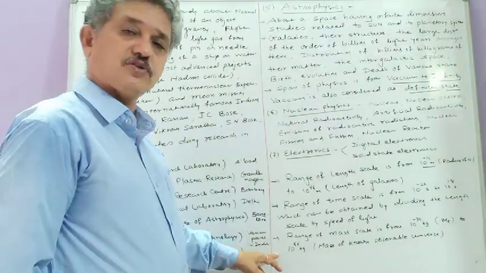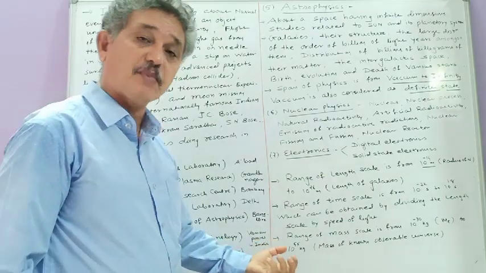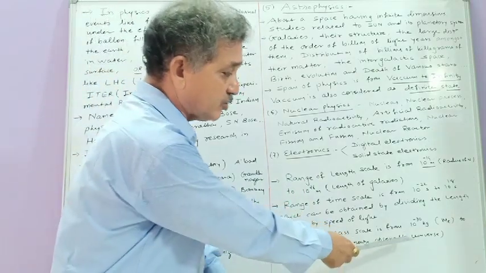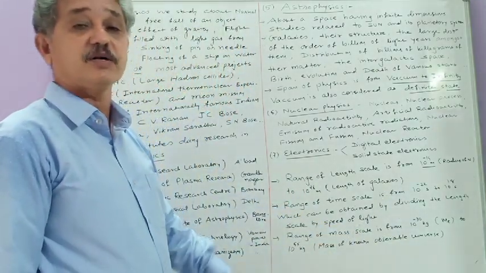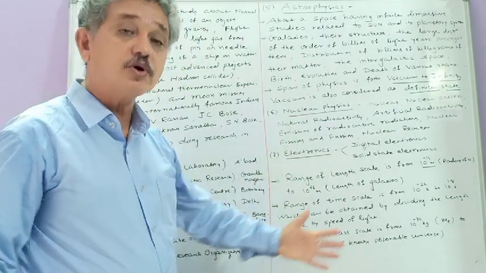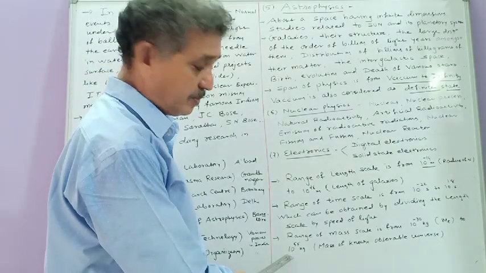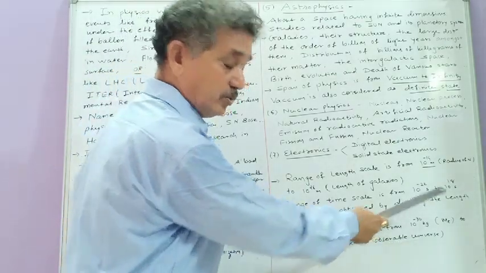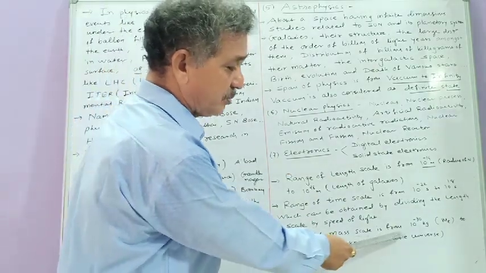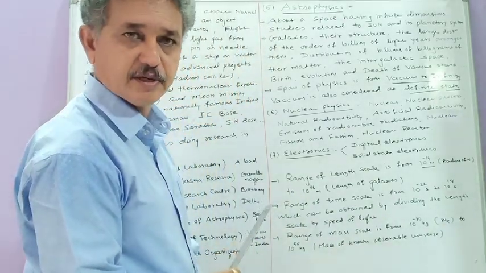Then about the masses. Very small masses you have to consider, and this small mass is the mass of the electron, and it is of the order of 10 raised to minus 31 kg. Its exact mass is 9.1 into 10 raised to minus 31 kg. As well, you have to consider very huge mass, and it is of the order of 10 raised to 55 kg, and it is the mass of the known observable universe. The range of the mass scale is from 10 raised to minus 30 kg to 10 raised to 55 kg.